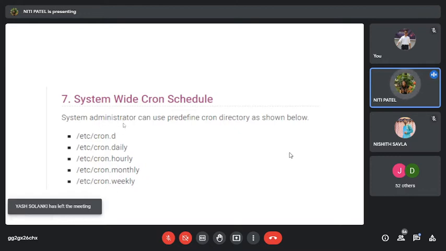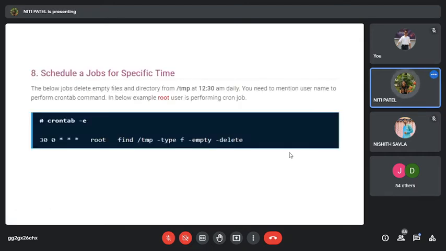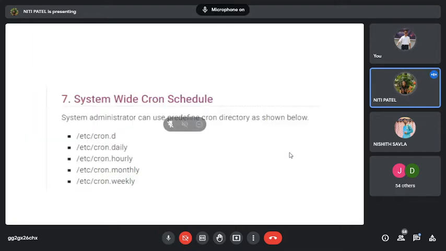So if the administrator performs any crontab scheduling, all the entries with respect to hours, day, month are found in this etc directory. But a user will not have any entry in the etc directory. Only the system administrator has entries in that directory. Understanding? Yes, ma'am.